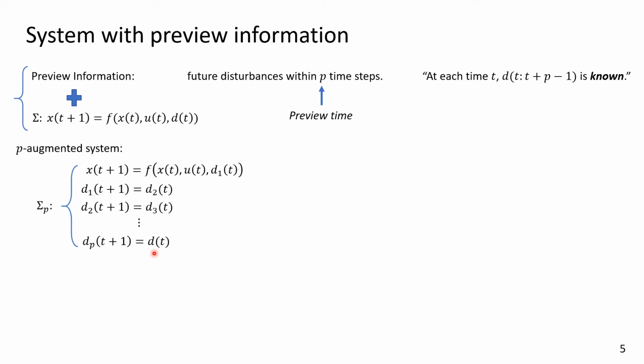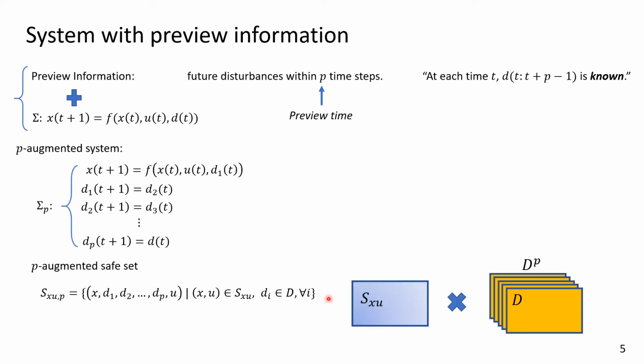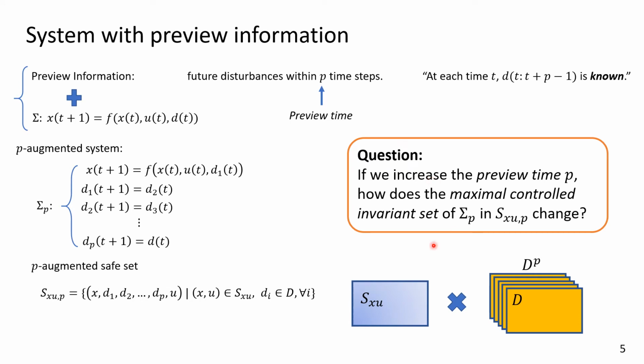It simply applies a p-step disturbance buffer to the original system, and then we can construct the safe set for the p-augmented system, which is the Cartesian product of the original safe set with p copies of the disturbance set as the constraints on the added states corresponding to the p-step disturbance.